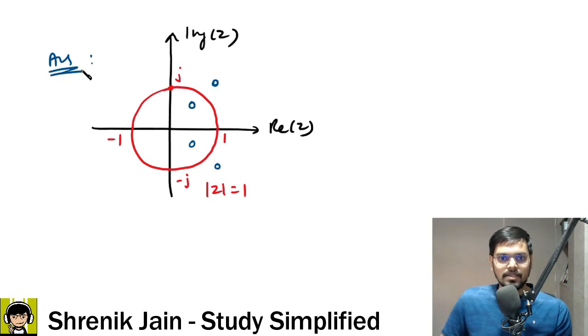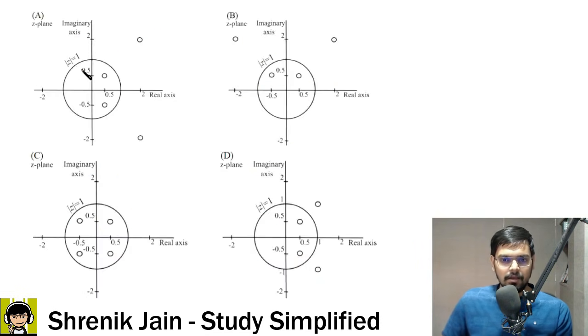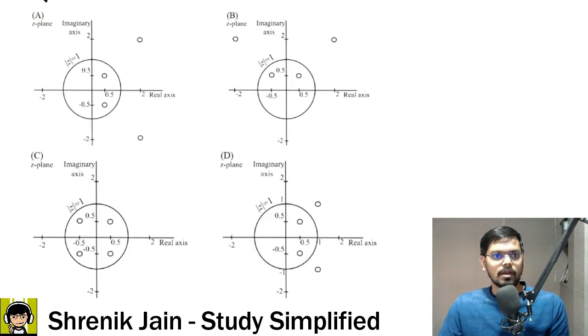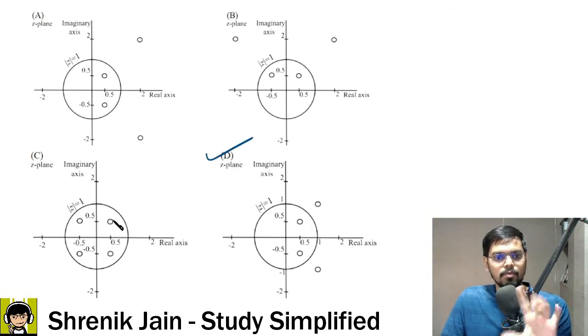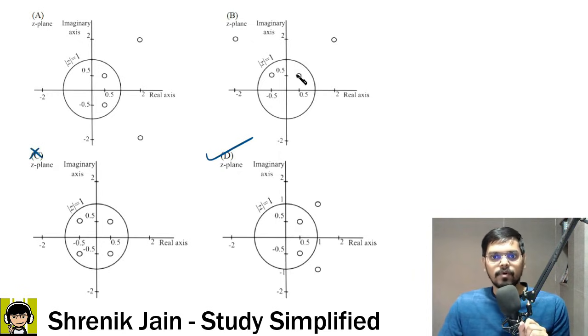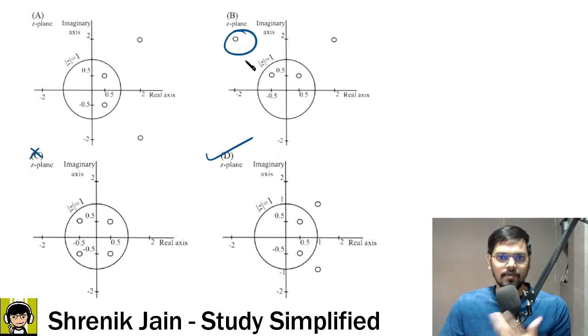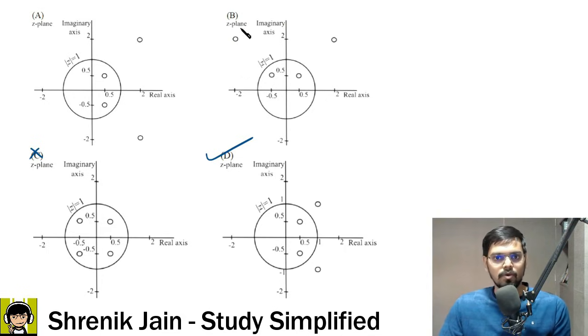Now exactly this shape we can see in option D. So D is the correct answer. Other options are wrong. Check it out. Basically here we do not have 1 plus j, so therefore this is wrong. Here we do not have this as the 0 in our answer, because minus 2 was not there. So it's wrong.